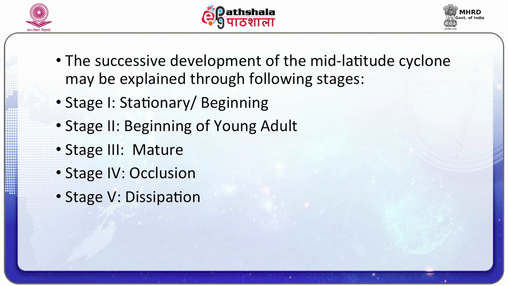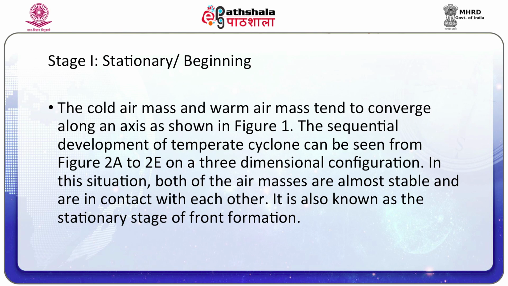The successive development of the mid-latitude cyclone may be explained through the following stages. Stage 1 is the stationary or beginning stage. Stage 2 is the beginning of the young adult. Stage 3 is the mature stage. Stage 4 is the occlusion stage. And stage 5 is the dissipation stage. Stage 1, which is the stationary or beginning stage.